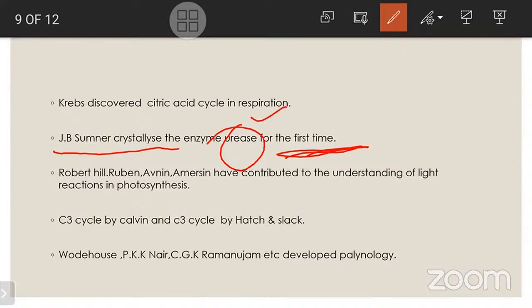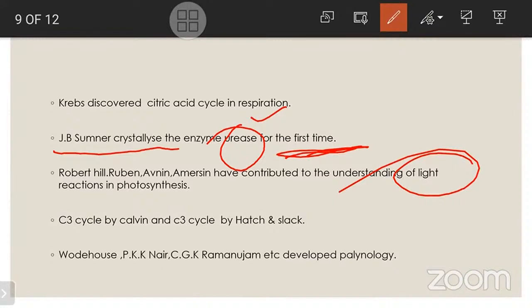And next, Robert Hill, Ruben, and Arnon contributed to the understanding of the light reaction in photosynthesis. What is the light reaction actually? The plant uses light energy, which is converted into chemical energy that is used for the breaking of the water molecule to release oxygen. Here the light reaction was observed by Robert Hill, Ruben, and Arnon.